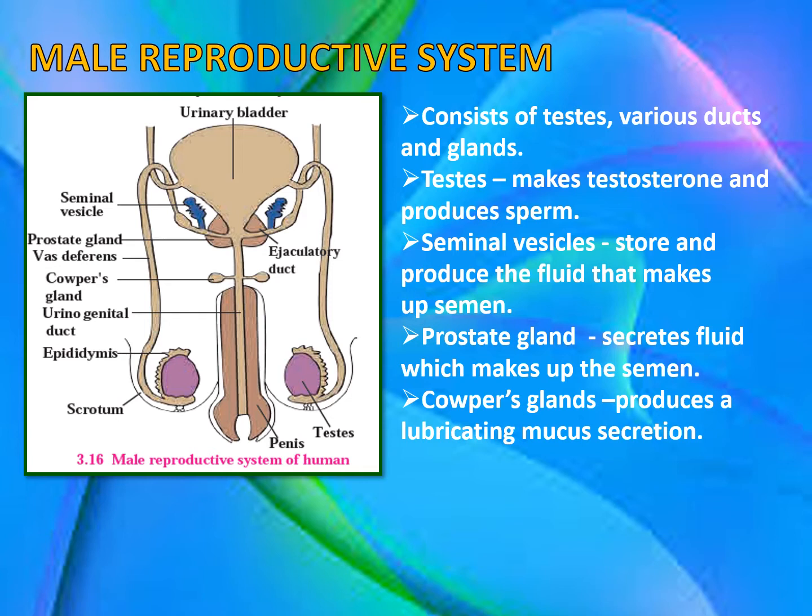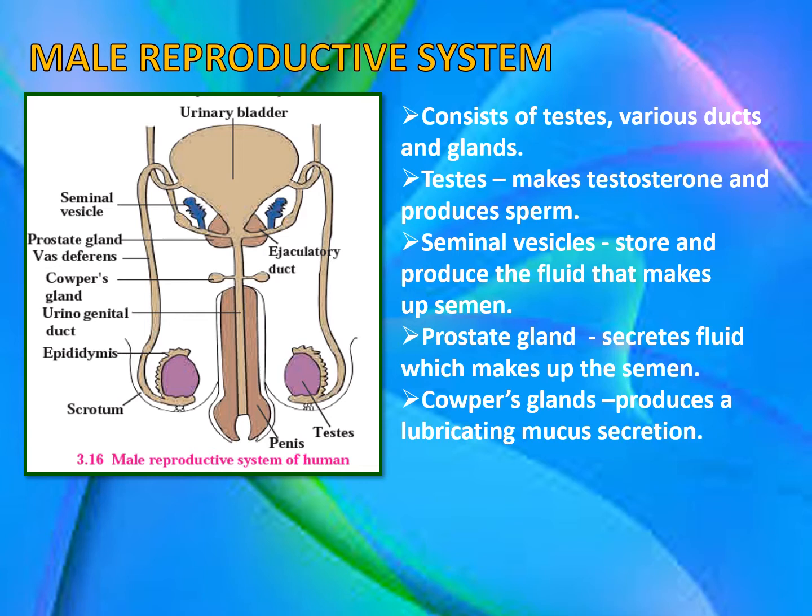Testes contain numerous seminiferous tubules. Germinal epithelium present in these tubules divide by meiosis and produce sperms. Testes also, in addition to producing sperm, make the hormone testosterone.